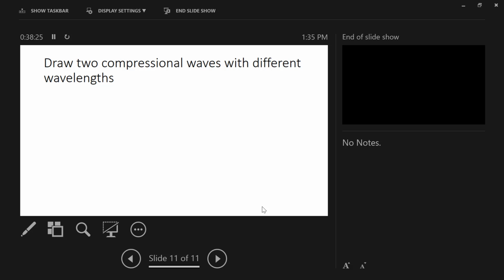Draw two compressional or two longitudinal waves. Two terms for the same thing. So two compressional or longitudinal waves with different wavelengths.